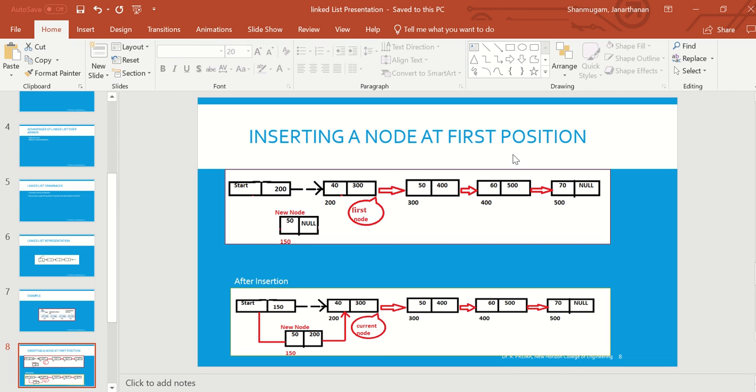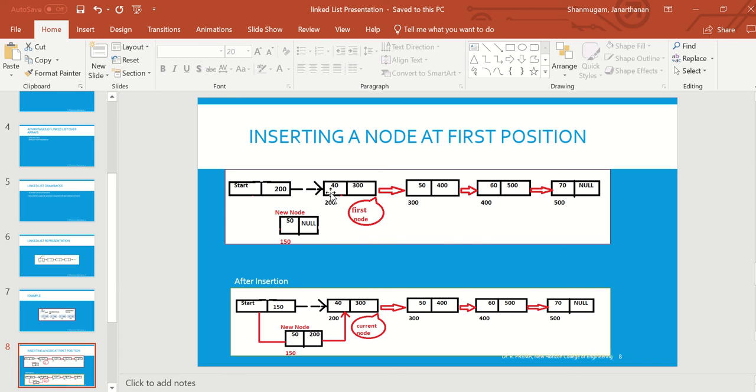So I can insert at the first position, at the last position, anywhere I want. These are the different kinds of insertions in a singly linked list. We'll see with an example, try to understand logically, then we'll proceed with the program.